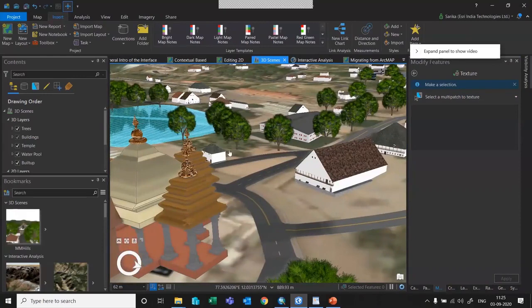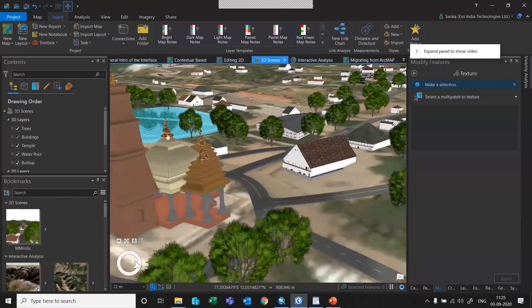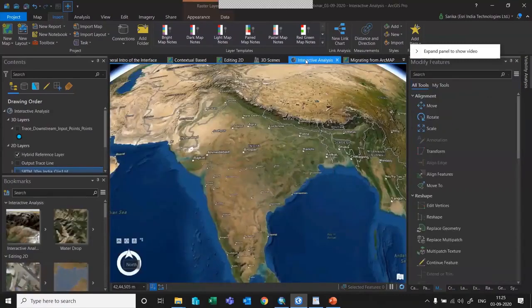In this way, you can make use of 3D editing, and you can create realistic scenes, and then you can convert them into a movie as well. So it is easier for you to start creating new movies and animations on the base of the spatial data sets. And then moving on to the interactive analysis, we have different kinds of analysis that are available with ArcGIS Pro.